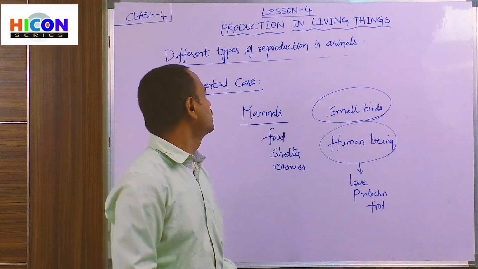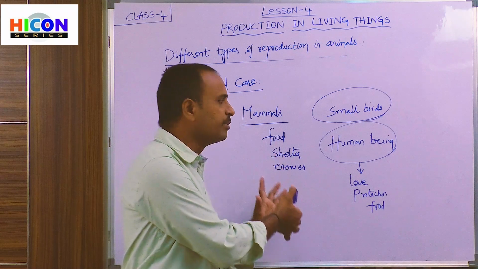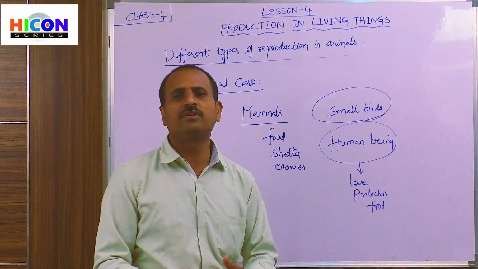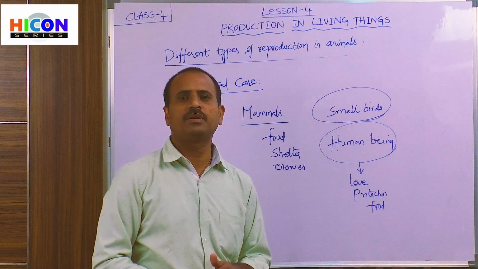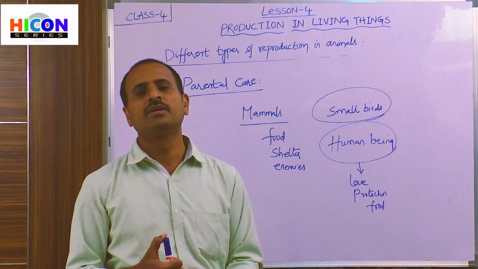So children, this is about parental care in mammals, that means in animals and in human beings. These are the different topics we have discussed in this chapter. This is the end of this chapter, and the next chapter will be continued in the next episode.